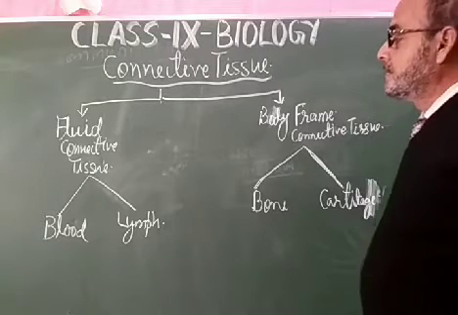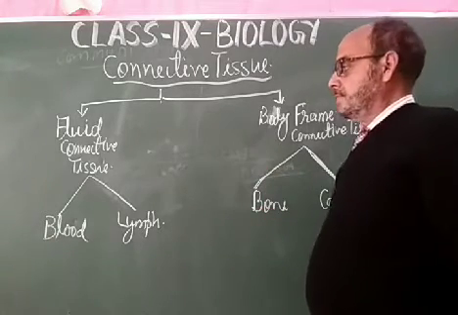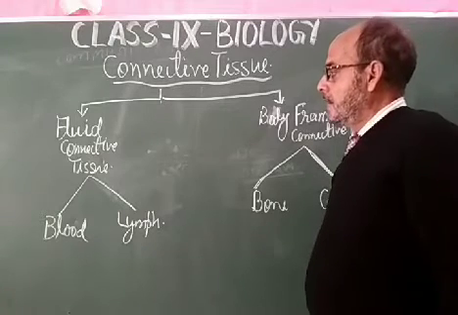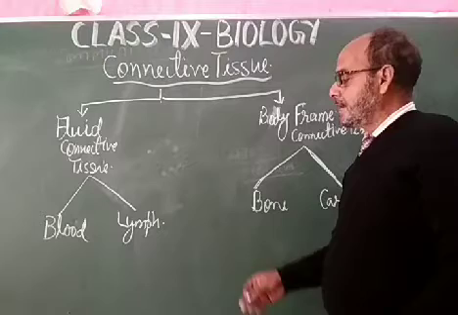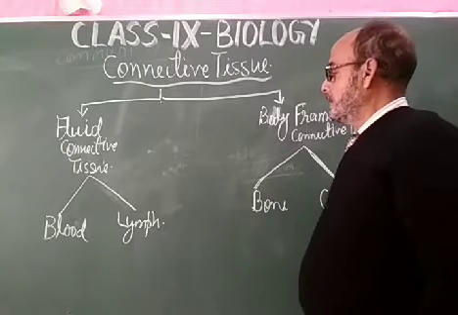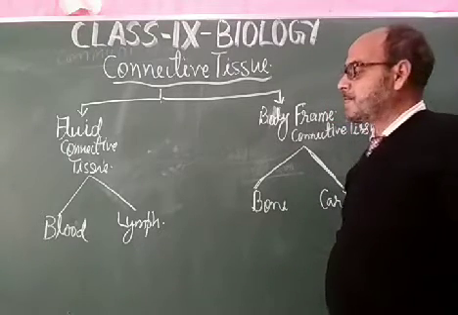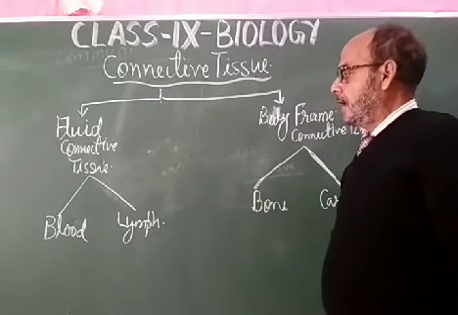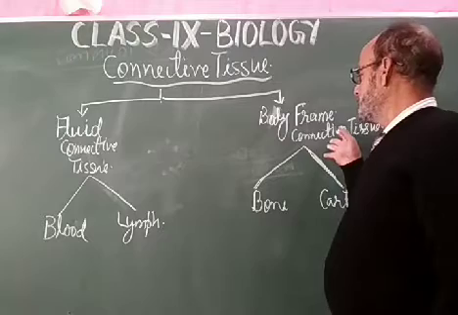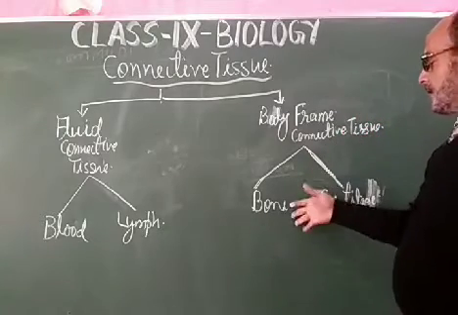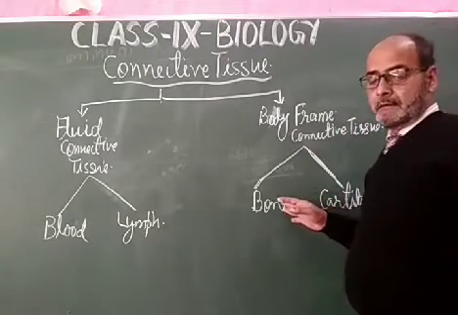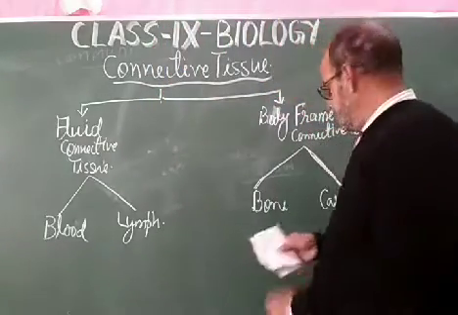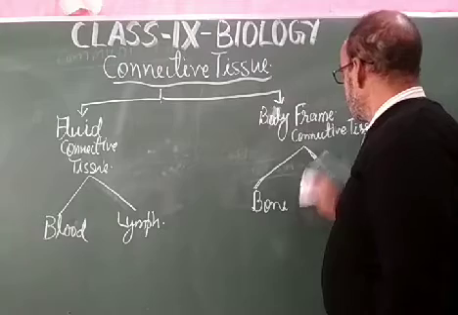Dear students, take the example of blood. If you go through the detailed study of blood and lymph, then you will find a detailed explanation of these two fluids, followed by the details of the body frame connective tissue, which are of two types, bone and cartilage. So now let us come to the first type, the fluid connective tissue.